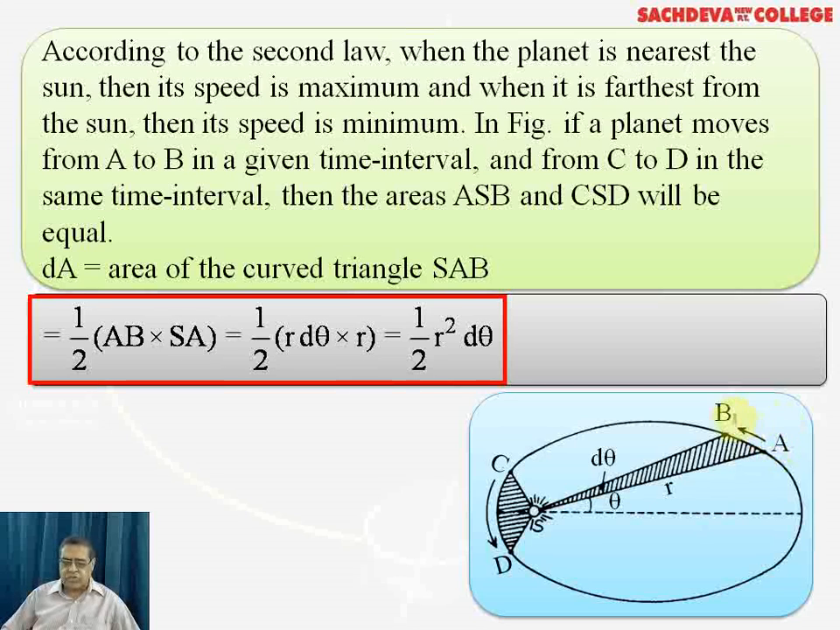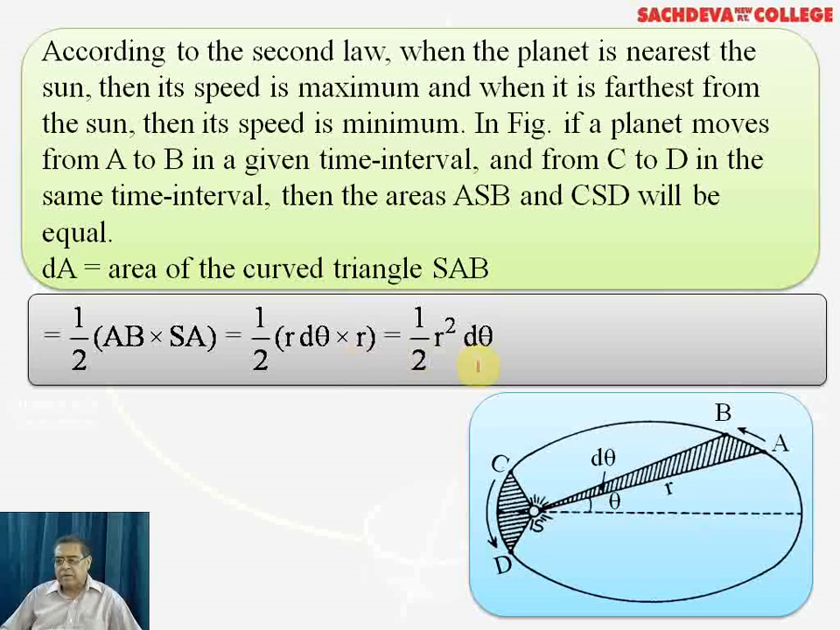Now, what is basically AB? AB is the arc swept, moving along the circumference, multiplied by SA. Now SA is equal to r. If the axis of the sun is joined with A, the total angle will be theta, but the shaded region will be a small angle traced from A to B, and that will be d theta. So dA, the area of the curved triangle SAB, can be written as half (r d theta) multiplied by r, which is equal to half r square d theta. This is called the law of areas.